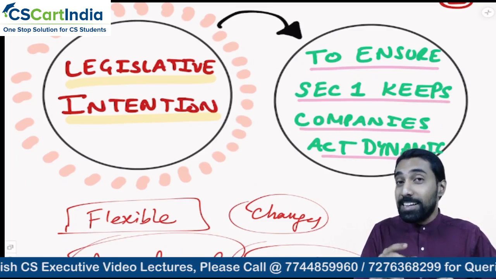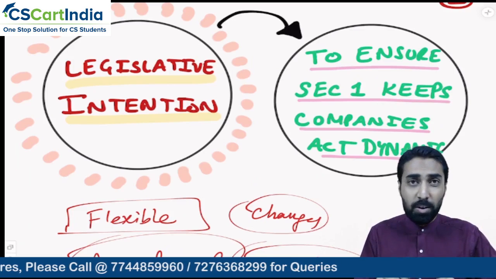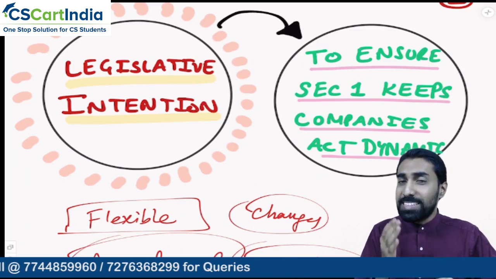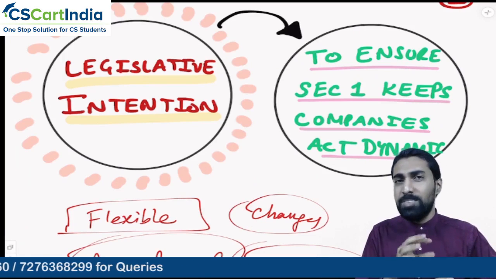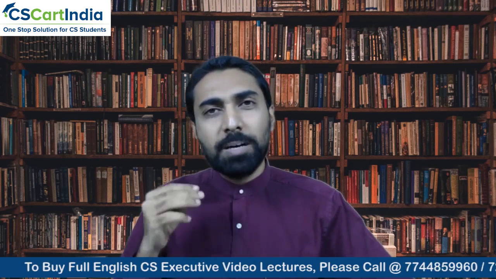So, the legislative intention, or what was in the mind of the people who drafted the law, was to make sure that section number 1 of the 2013 Companies Act is very flexible, is very dynamic. We can make the changes whenever we want, and for that we should have the power, right? In law, you should have the authority. Where is it enabled? To do anything, you need authority under law. And the Companies Act 2013 in section number 1 is giving authority where the entire Companies Act will become flexible, will become dynamic, and we'll understand how that is done.